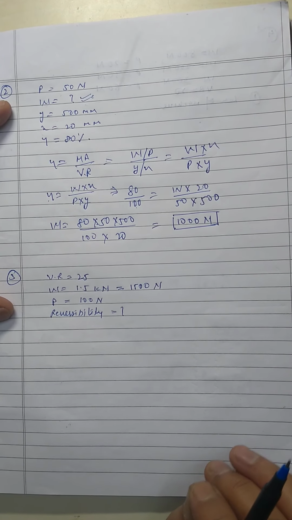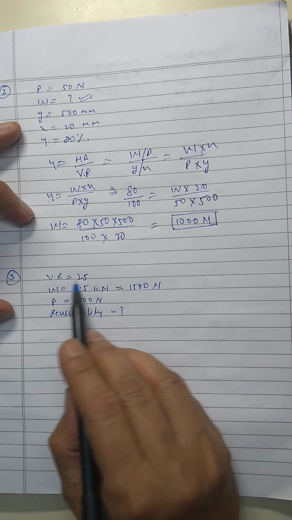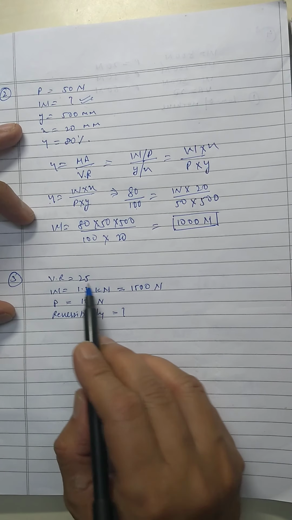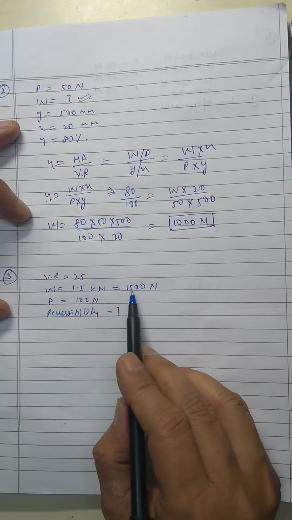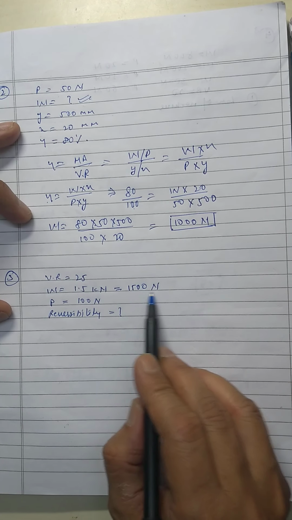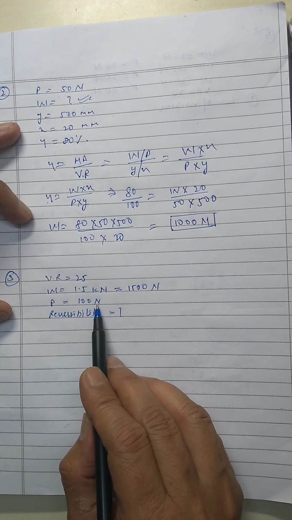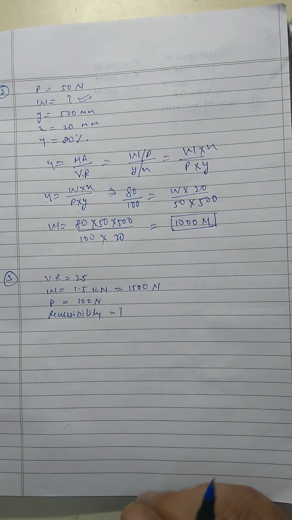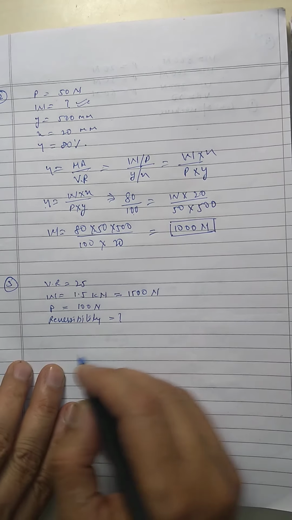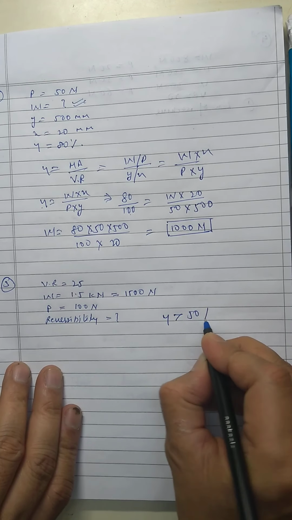Now coming to the third numerical, velocity ratio is given directly. Y and X are not given directly. The ratio of Y upon X, which is velocity ratio, is directly given. W is given as 1.5 kilonewton, and it is 1500 Newton, and the effort P is given as 100 Newton. So you have to find whether it is a reversible machine or a non-reversible machine. Now you know, in a reversible machine the efficiency is greater than 50%.